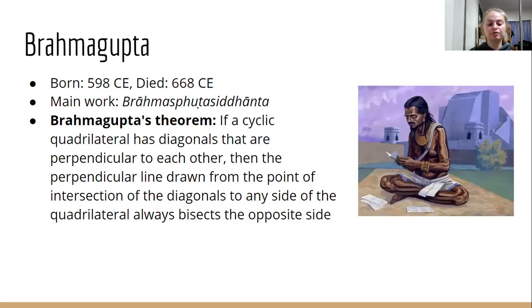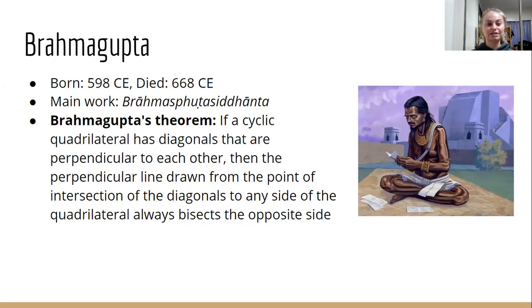All right, so now we're going to move on to Brahmagupta, who is actually one of the more famous mathematicians of this time period. He was born in 598 and died in 668. And his main work is that really long, ridiculous word right there. So I'm going to be referencing that as I talk about Brahmagupta, and I'm just going to say his main work.